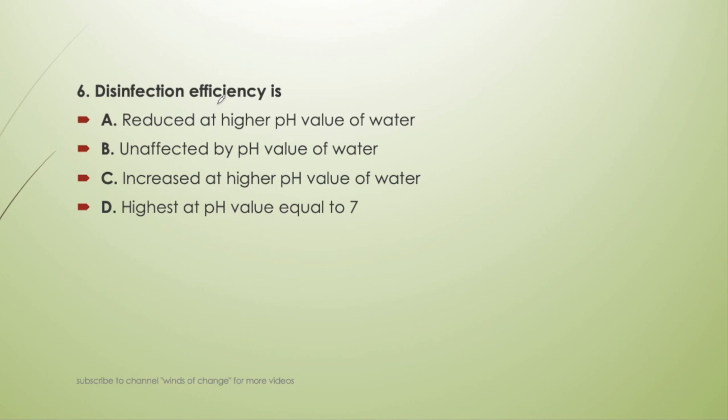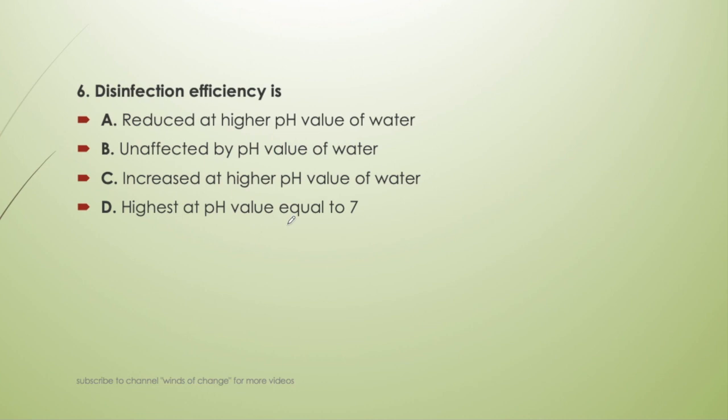Next question: disinfection efficiency is reduced at high pH of water, unaffected by pH of water, increased at higher pH of water, or highest at pH value equal to 7. So we have to find out how disinfection efficiency is affected by pH.